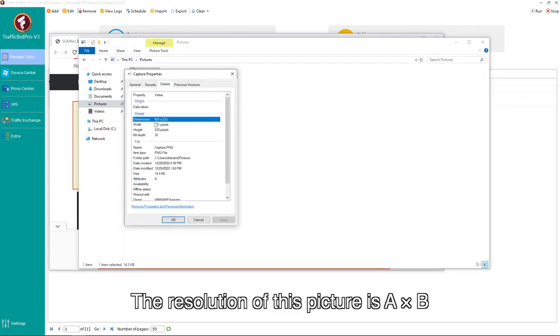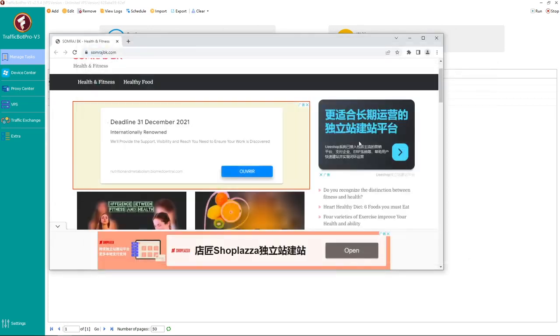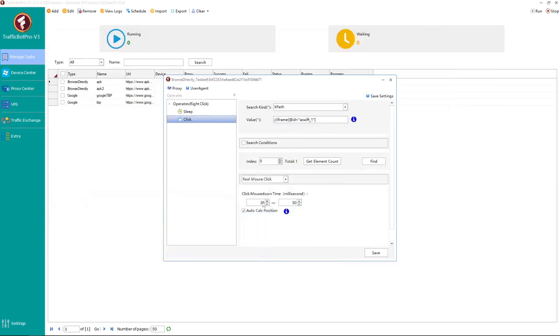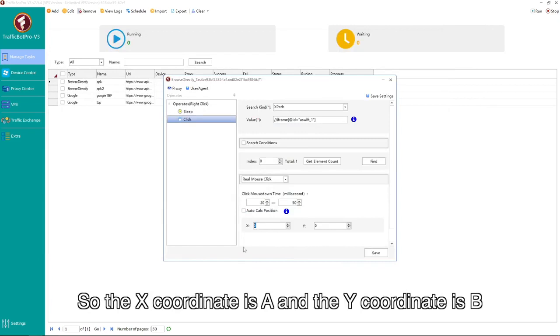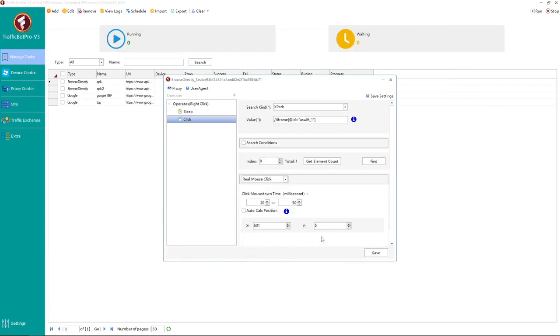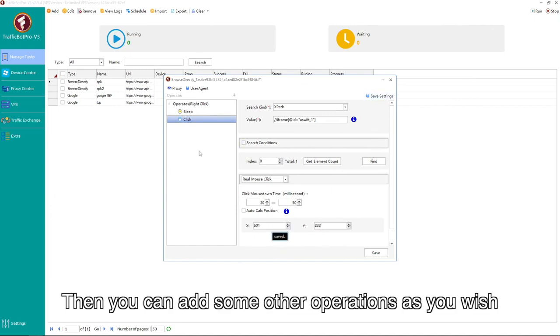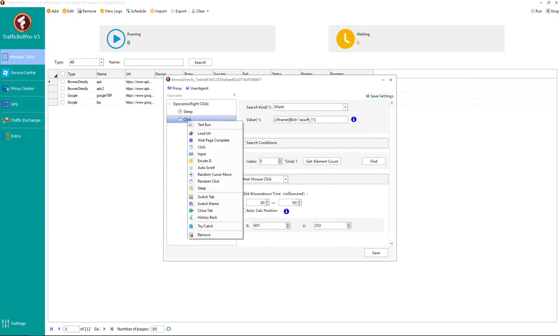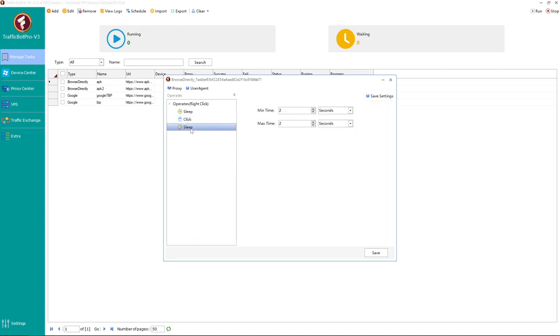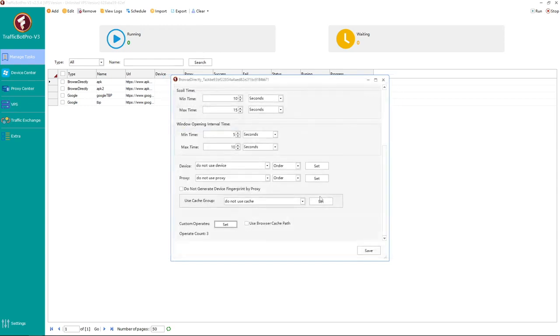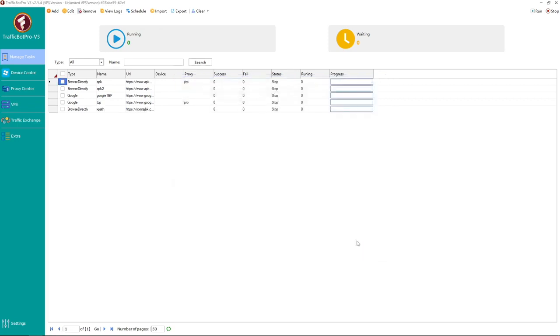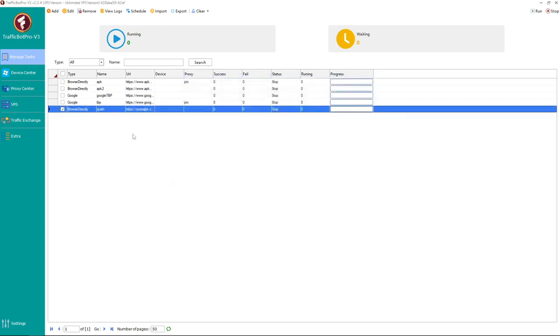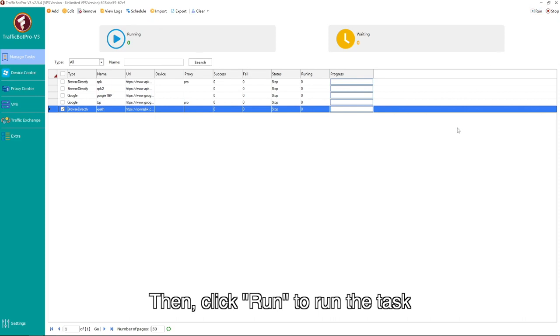The resolution of this picture is A times B. So the x-coordinate is A and the y-coordinate is B. Then you can add some other operations as you wish. Lastly, don't forget to save. Then, click Run to run the task.